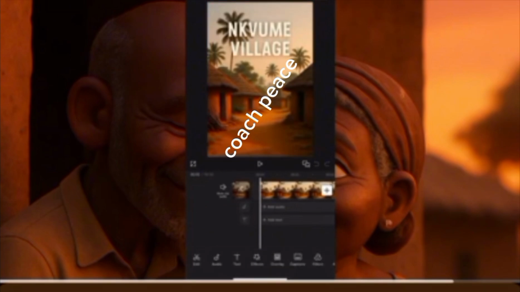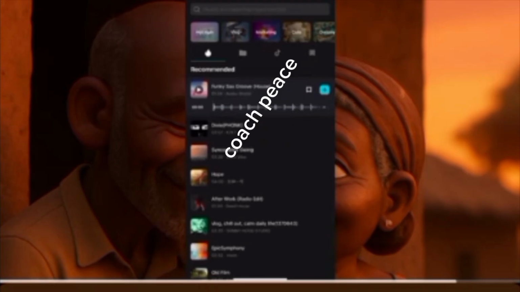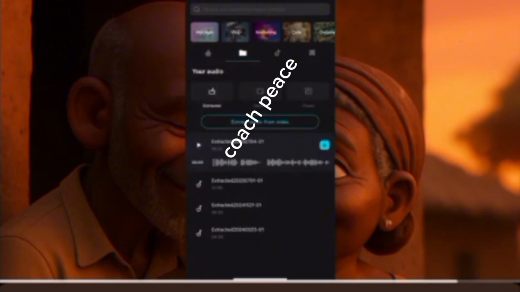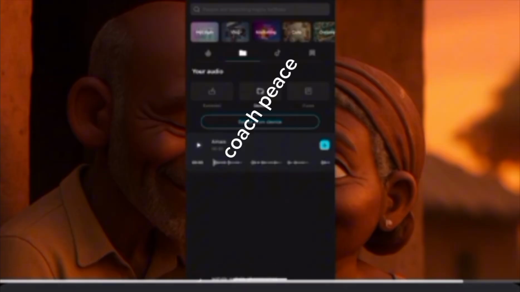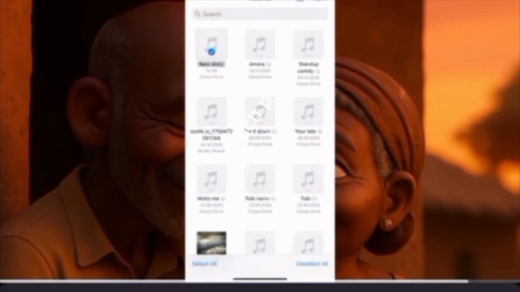I'll click on audio. I'll click on sounds. Then I'll click on top of the file tool, click on it. You see extract from video. You click on device. You have extracted, you have device, you have iTunes. I'll click on top of device. Then select from device. It will take me to my gallery. Then I'll choose the audio because I saved it, new story. So that is it. I'll click it and then I click on open.